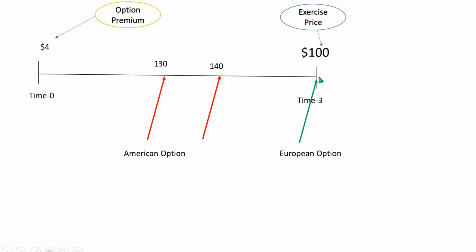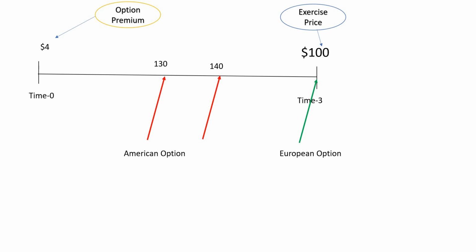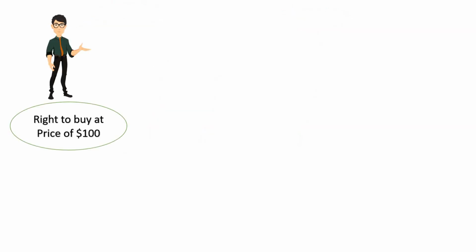If the price is 140 here, 130 here, you will buy it. If the price is 70 here, 90 here, you will not buy it. Because if something is at a price of 90 or 80, why would I pay 100 for that? That's why I will not buy it.